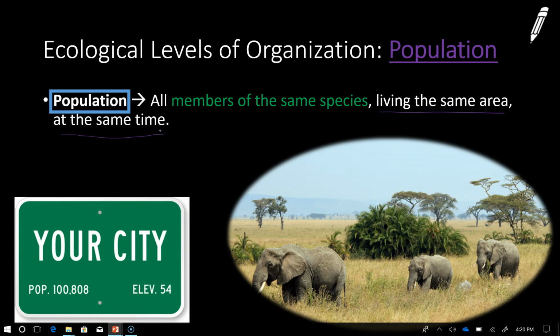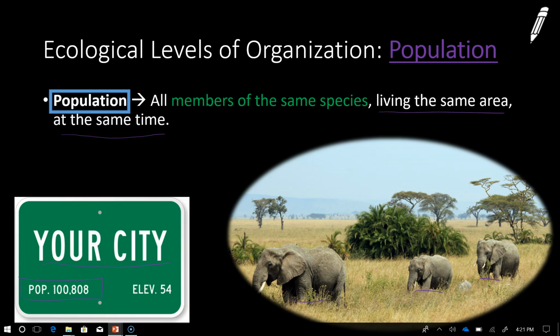One way that I like to remember what a population is: as you're entering a city or a new town, generally you'll see a sign that says the city name, population, and then you'll have some number. If you think about it, what is that number representing? That number is representing the people in that area, the number of people that live there. So all members of that population. Again, for this example, all elephants would make the population of elephants.